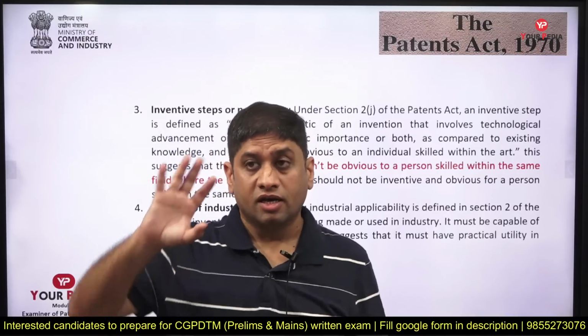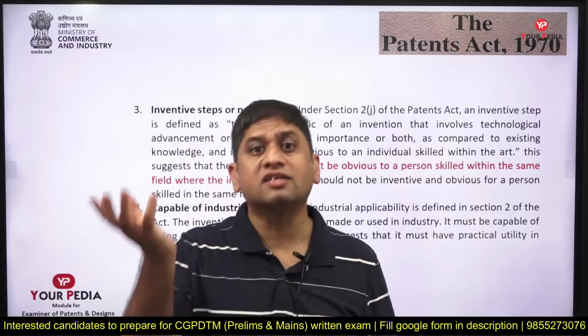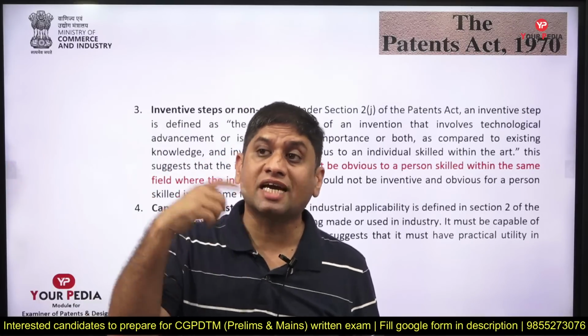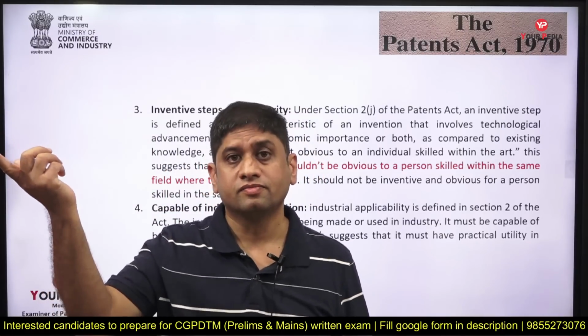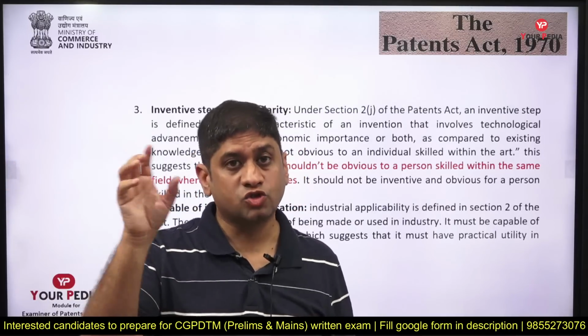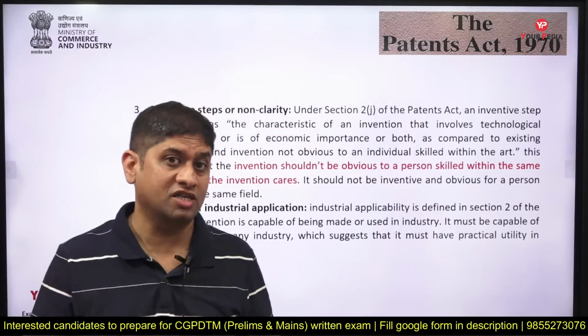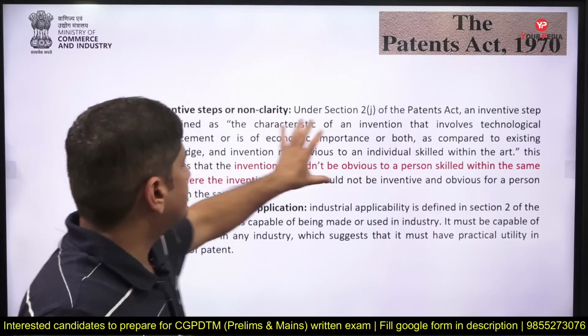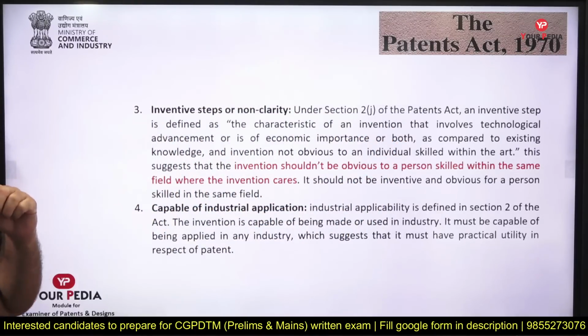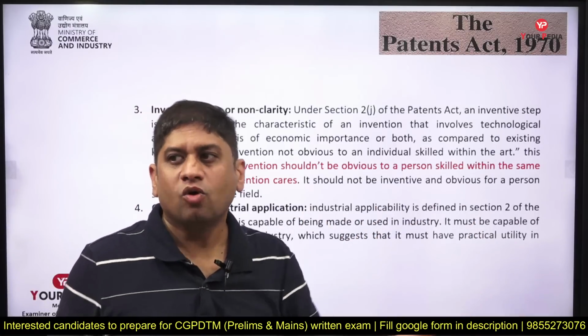Listen to this carefully. A patent can only be given if you have invented something, whether process or product, in which technological advancement is reflected. You have made something, technology; philosophy will not work. Technological advancement should be involved so that it eventually leads to growth of the economy, commercialization, something like that. It also says that the invention should not be obvious to a person skilled in the same field where the invention takes place. It should not be obvious.